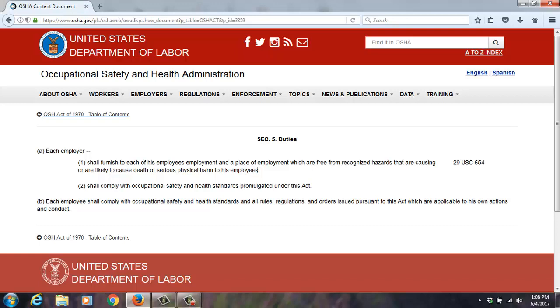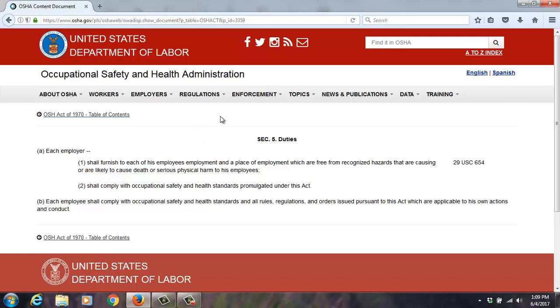This is something that compliance officers use when they document an exposure that definitely could result in death or serious physical harm to the worker, and there is no specific standard that covers it. One that is primarily used for is ergonomic or overexertion type injuries or musculoskeletal injuries. There's no specific standard relating to it. There was for a very short time at the end of the Clinton administration, but it was repealed within the first 3 to 4 months of the George W. Bush administration. And so general duty is used for that. It's used in other places too.